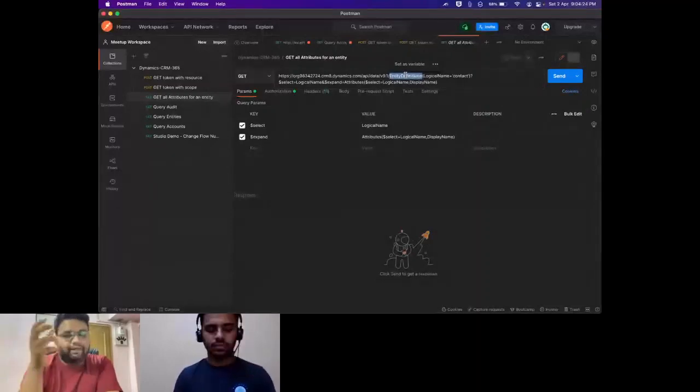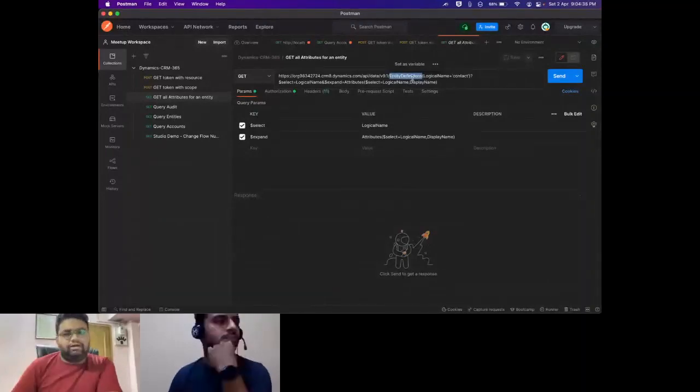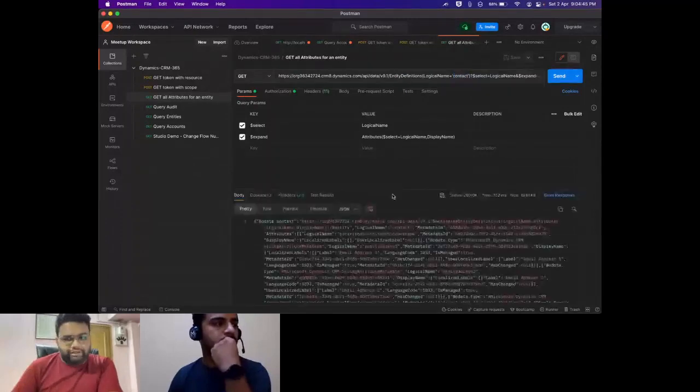Entity definitions retrieves details about a particular entity, or field definitions about a particular field. So this query looks up entity definitions with a logical name of contact. Logical name is the API name. So this will retrieve the fields that are in the contact object or entity.